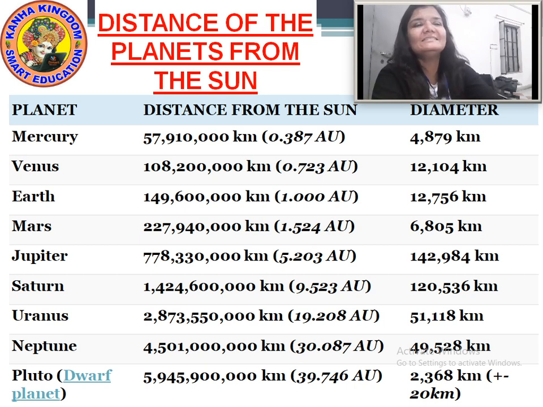So this is the table of the planets about the distance from the sun and the diameter. I hope you all have noted it down. I'll give you 10 seconds. Just have a look. If you have missed something, just note it down.